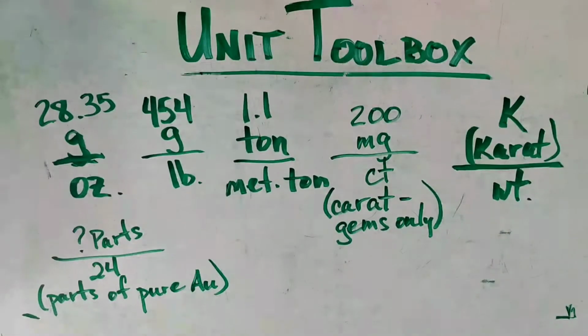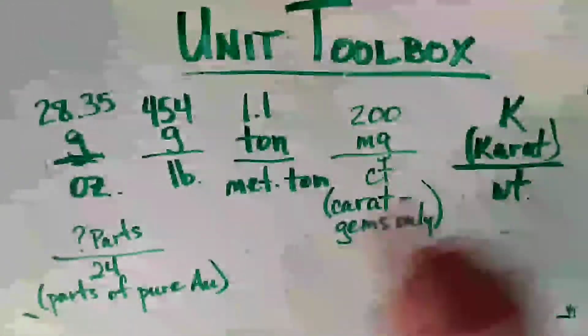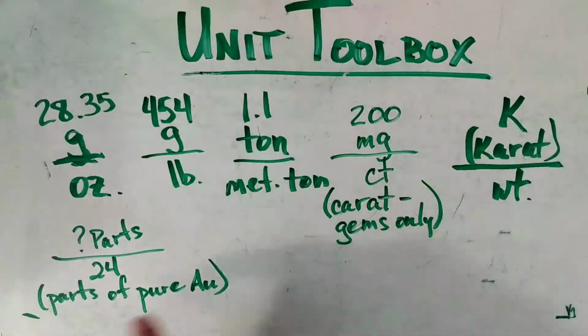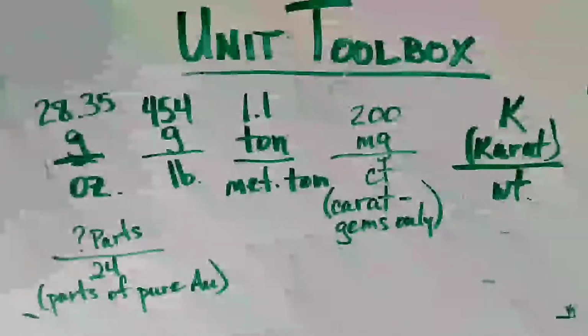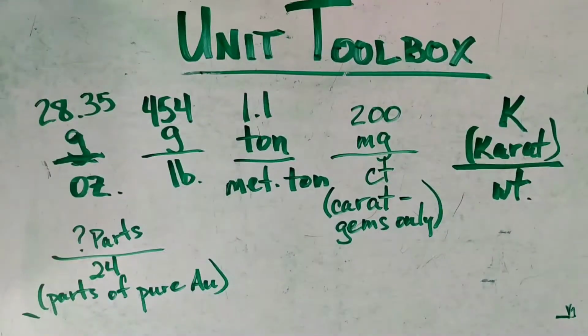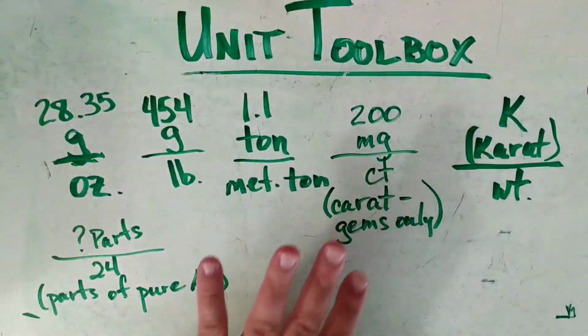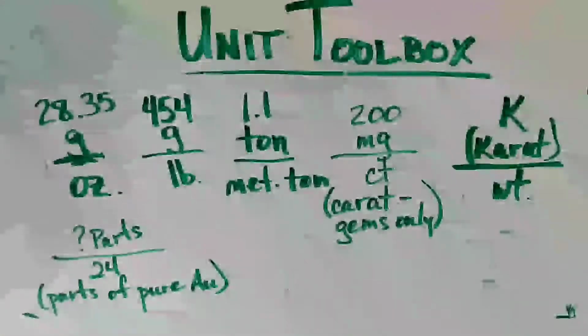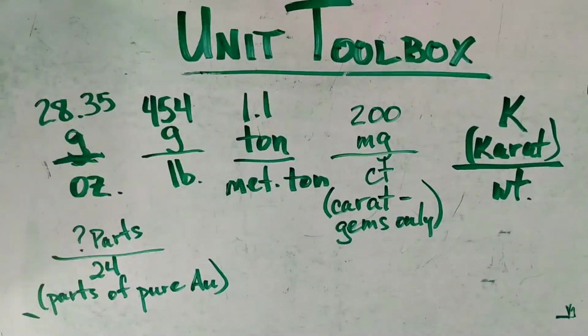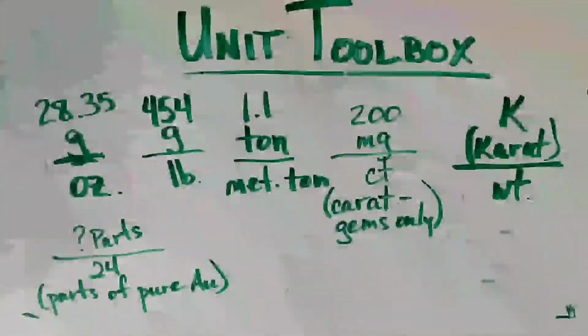So if you have a piece of gold and it says that it is 24K, with the big K, then that means all 24 parts of that gold is gold, out of 24, so it's 1-to-1. Now, my wedding ring, I believe, is 18K, so it's 18 parts of gold out of 24, and that means the other 6 parts are of other metals.